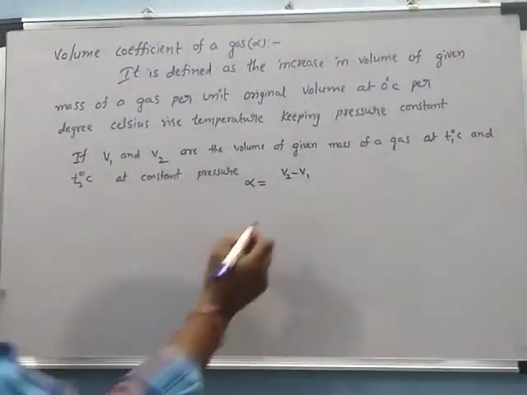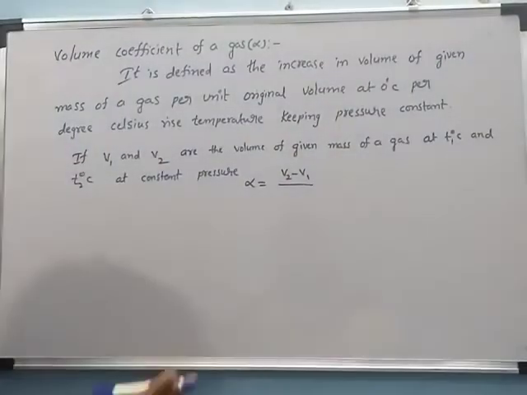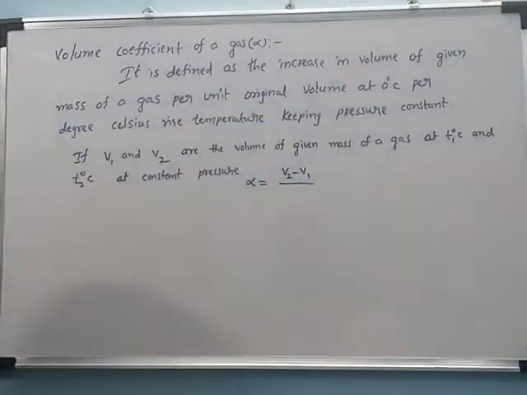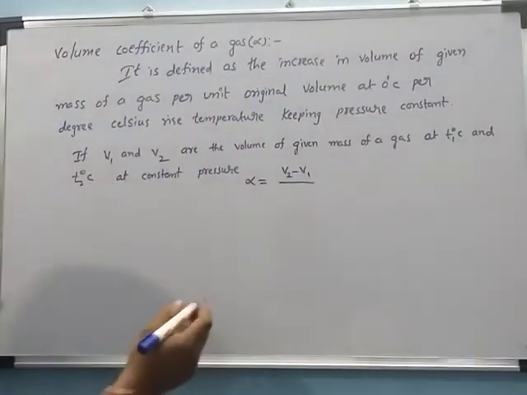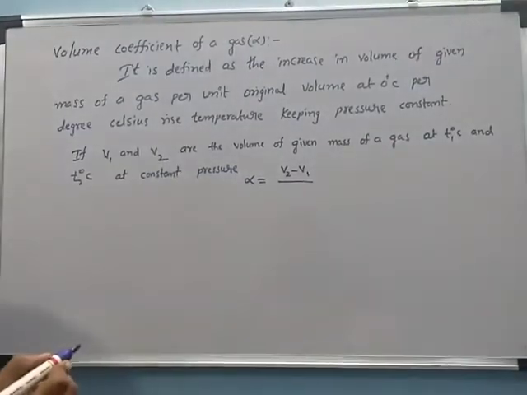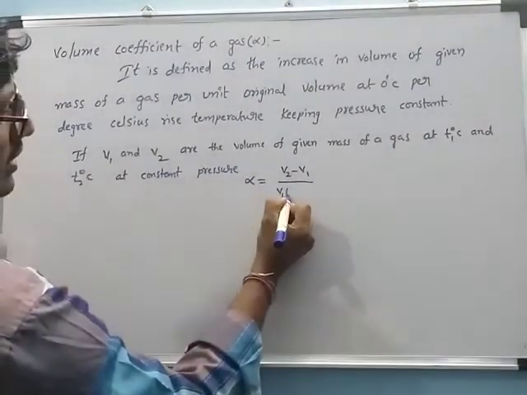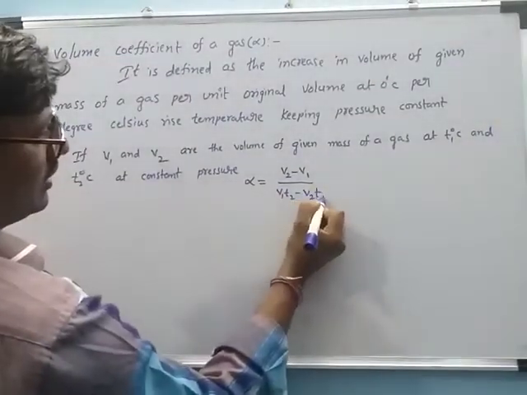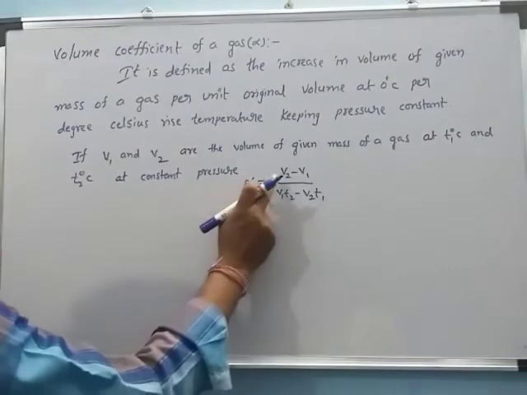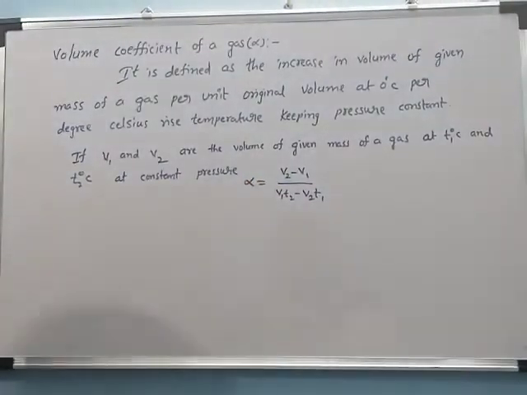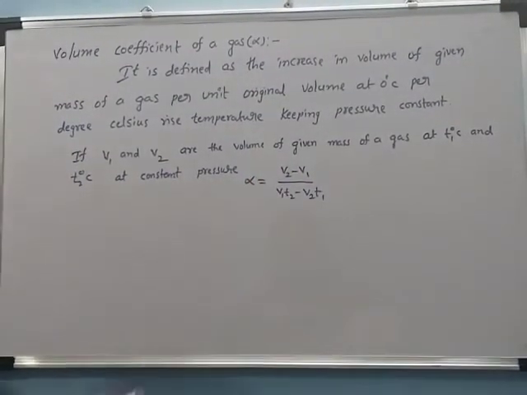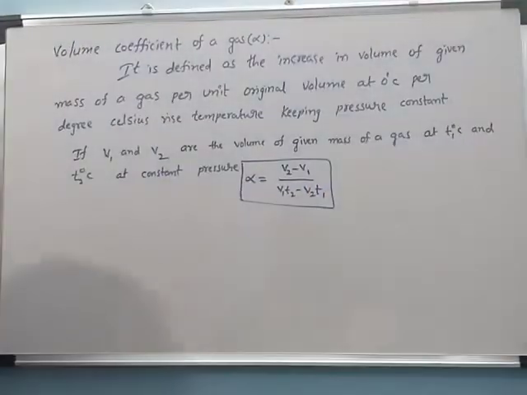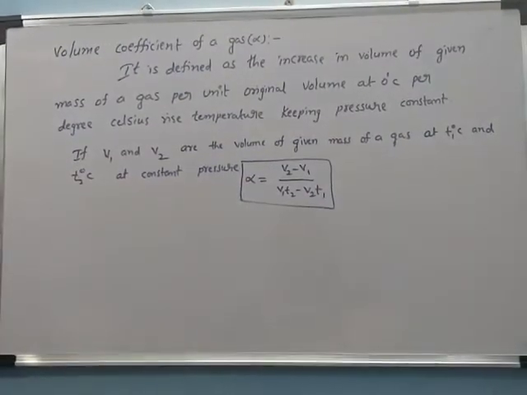divided by the original volume of the mass of gas at 0 degrees centigrade, times the temperature rise. So alpha is equal to V2 minus V1 by V1 T2 minus V2 T1. This is the formula of alpha, the volume coefficient of gas.